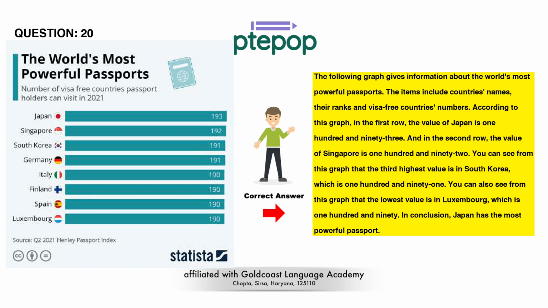You can see from this graph that the third highest value is in South Korea, which is 191. You can also see from this graph that the lowest value is in Luxembourg, which is 190. In conclusion, Japan has the most powerful passport.